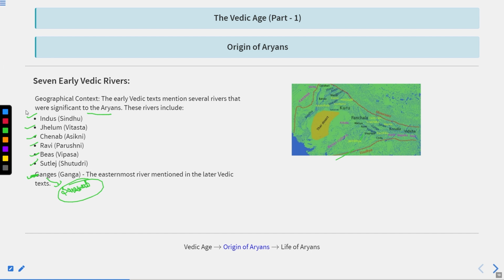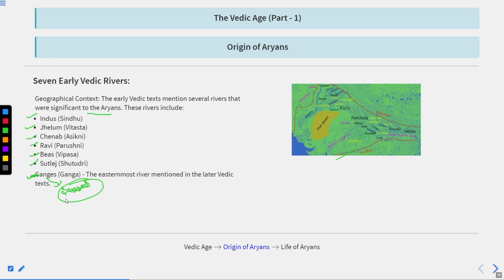The first river is the Indus, known as the Sindhu river in the Rig Veda. The second river was the Jhelum, known as the Vitasta river, and the name Vitasta is mentioned in the Vedas. So this is the present name of the river, and this is the Vedic name of the river. The third major river was the Chenab, mentioned in the Rig Veda as the Askini river. The fourth is the Ravi river; in the Veda, it is known as Purushni. Next is the Byas river, mentioned as Vipasha. And the sixth is the Satluj river, mentioned as Shutudri in the Vedas.